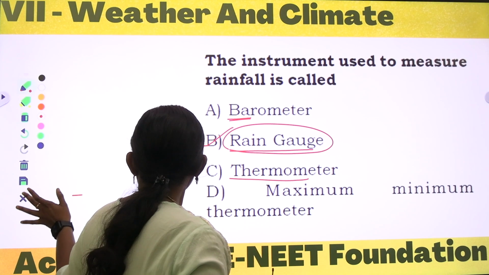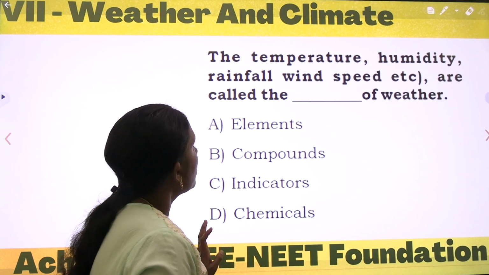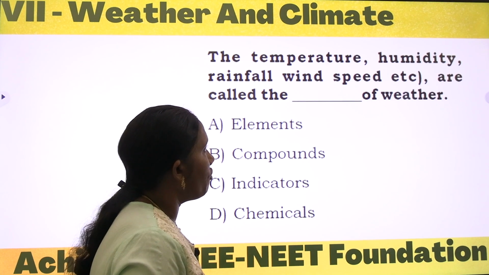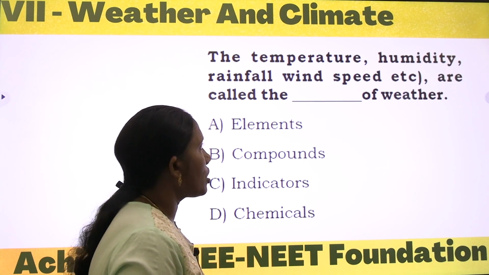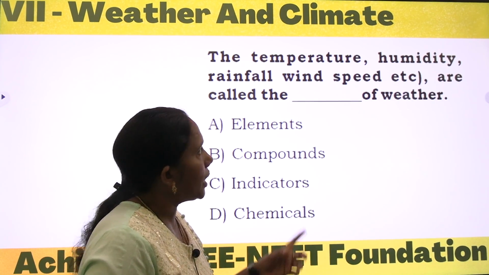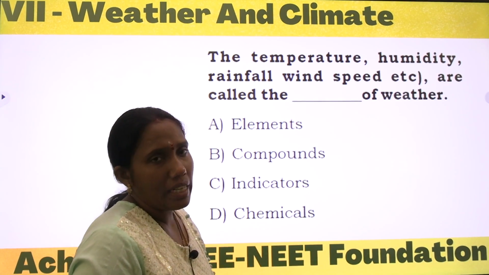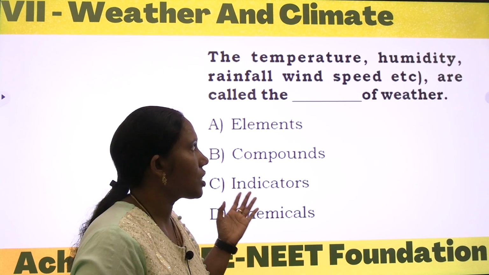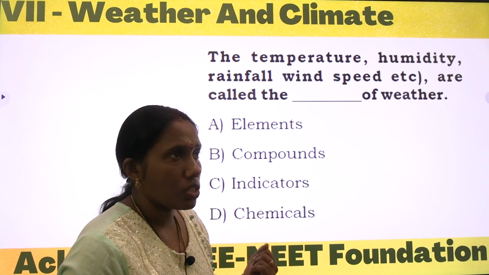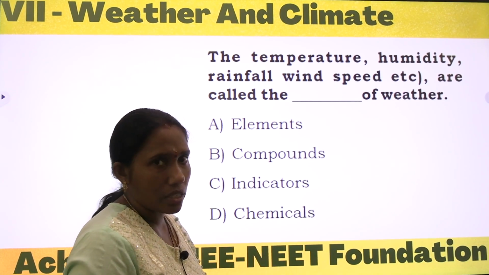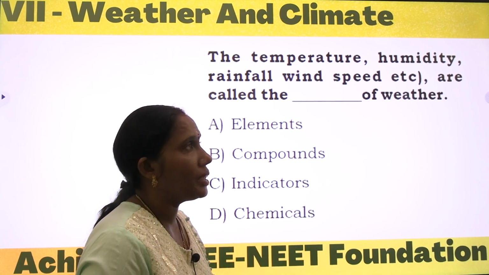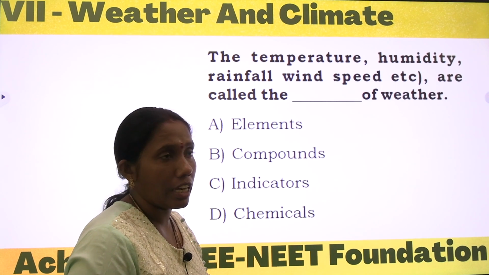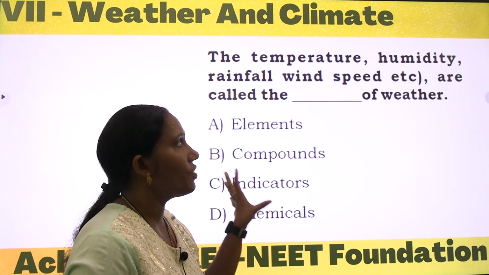Come to the next question. The temperature, humidity, rainfall, wind speed, etc. are called the dash of weather. See, these are called the elements of weather. When we come to the weather, we will talk about these compulsorily. The weather depends on the temperature, on the humidity, on the rainfall, and on which side the wind is blowing. All these are the elements of the weather.